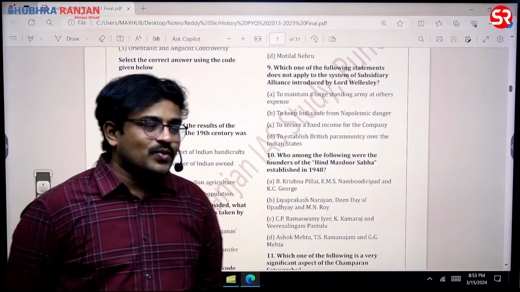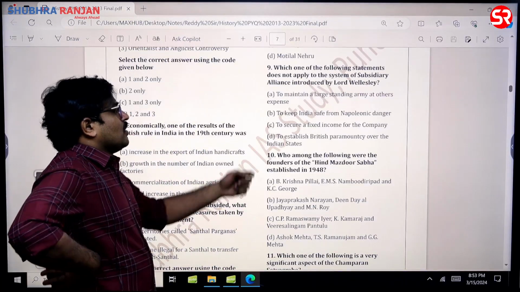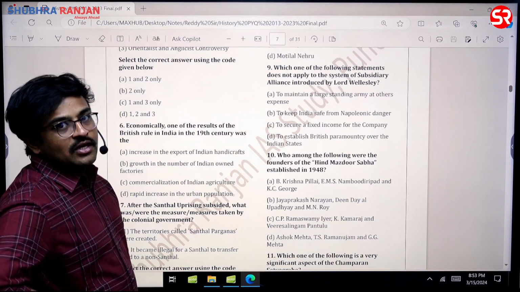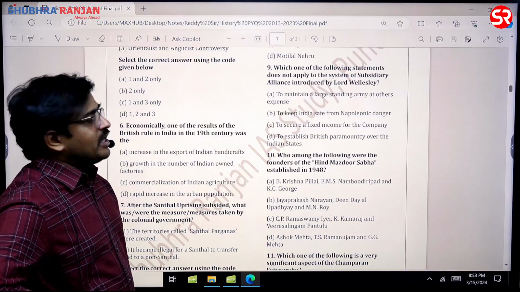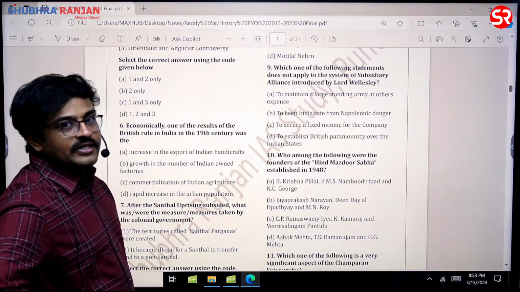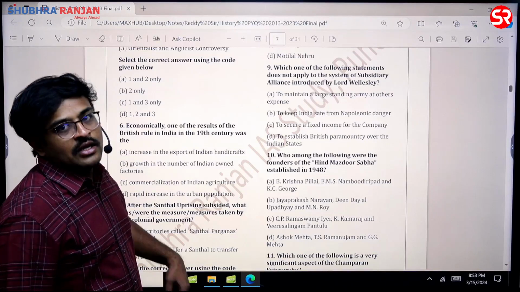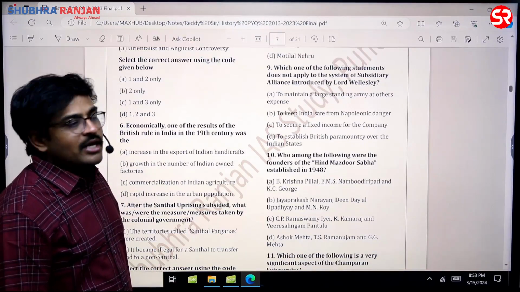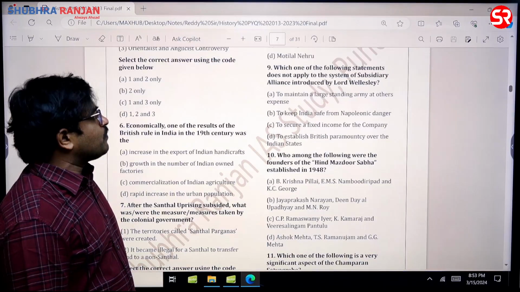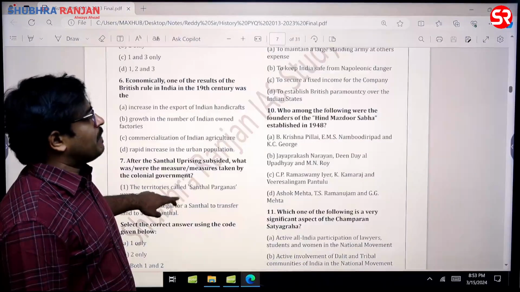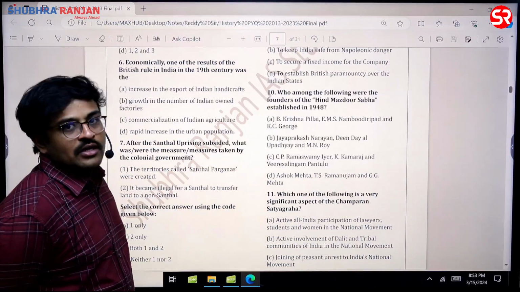So the answer for this question is C. That is not part of subsidiary alliance. In fact, the rest of them are correct. To maintain a large standing army at others' expense, that is correct. To keep India safe from Napoleonic danger, that is the reason why subsidiary alliance was extended by Lord Wellesley, to establish British paramountcy over the Indian states. That is also there.